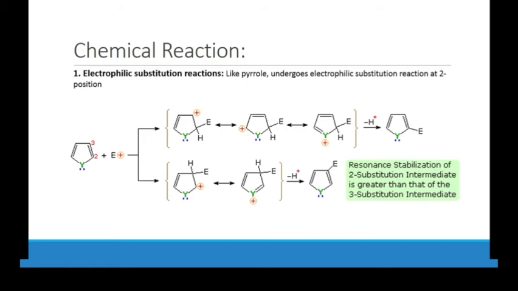Resonance stabilization of the 2-substituted intermediate is greater than that of the 3-substituted intermediate. That's why it is less stable at position 3. So all the electrophilic substitution reactions occur at position 2.